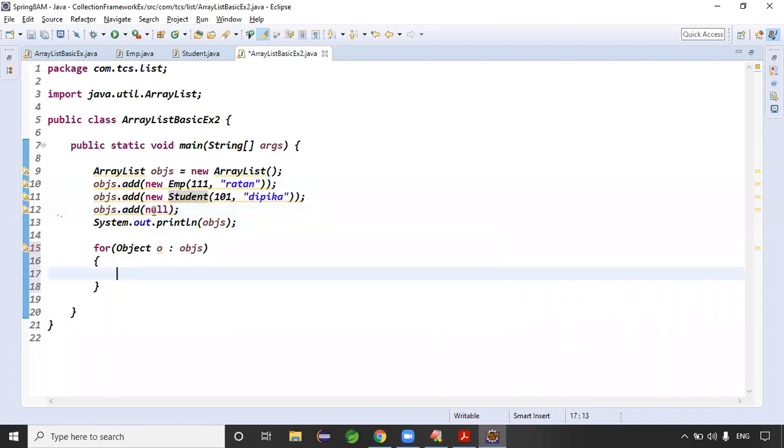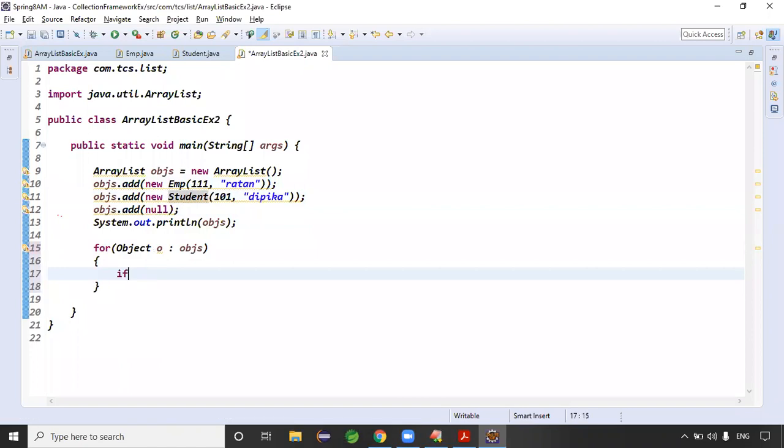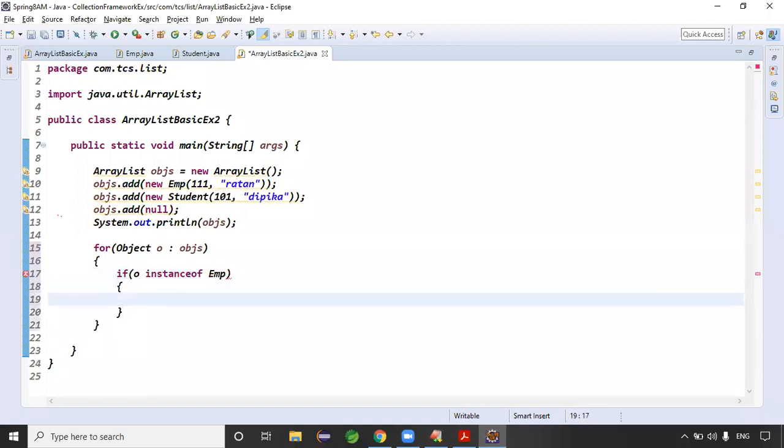Yes or no? It can hold employee data, student data, and null values, right? Then simply check the if condition. If o is an instance of Employee, execute this piece of code. Guys, objs contains different types of objects, and I'm holding each object using the Object class. If o is an instance of Employee, execute this piece of code.